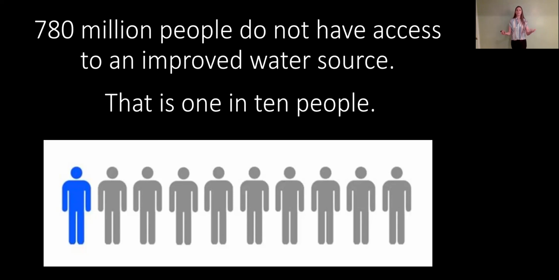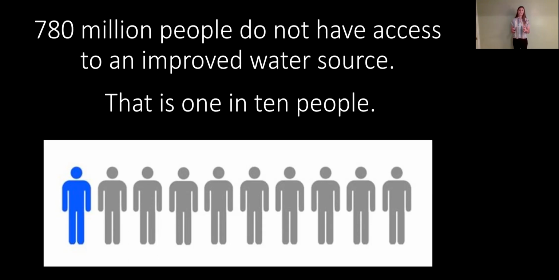So what is an improved water source? Improved water sources include like faucets inside your house, or a spring or a well that you're able to get water that's close to your house. Those are improved water sources. So just being able to have access to water. 1 in 10 people don't have that access.